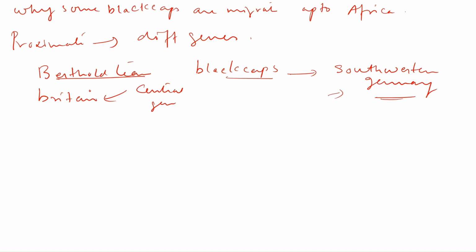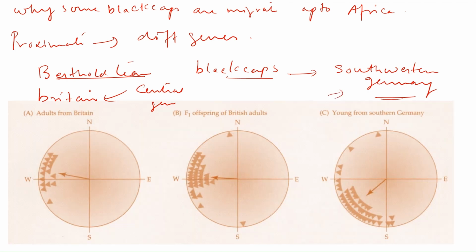Now, this is the observation. As you can see here, when they captured adults from Britain, the arrow is showing they moved towards west. Their offspring also moved towards west. But the young from southwestern or southern Germany moved in a southwest direction. So why did it happen? Because of the difference in their genes. Because of the difference in their genes, they opted for different migratory pathways. Therefore, the adults of Britain or central Germany moved towards west, and the young from southwestern Germany moved towards southwest direction.